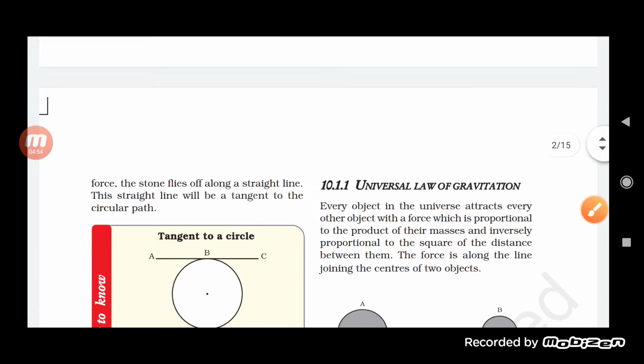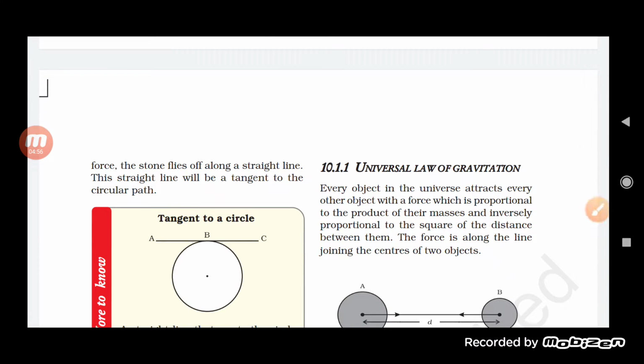Now, in the absence of this force, the stone flies off along a straight line, and that straight line will be a tangent to the circular path.